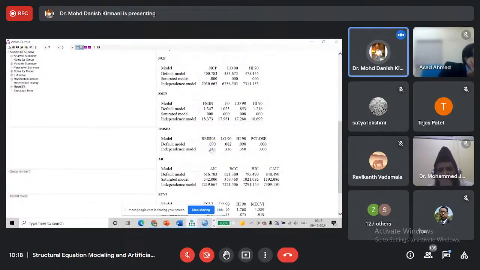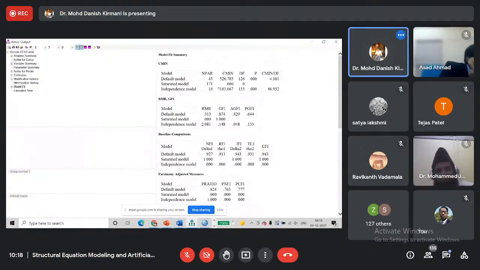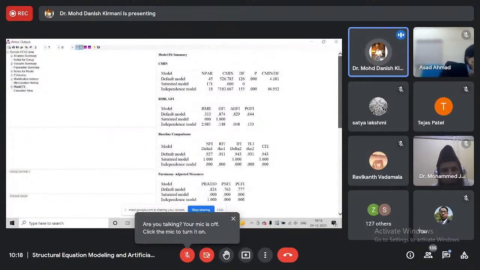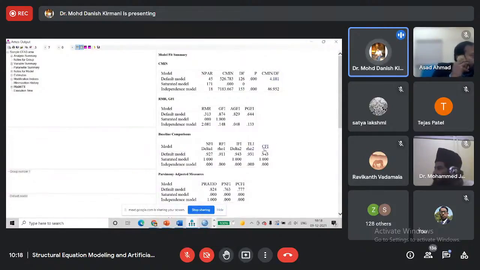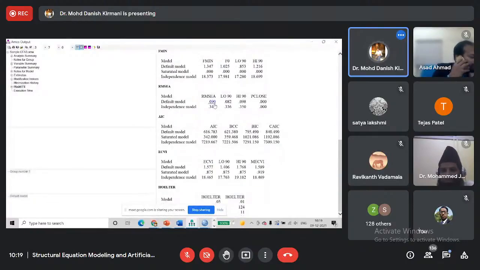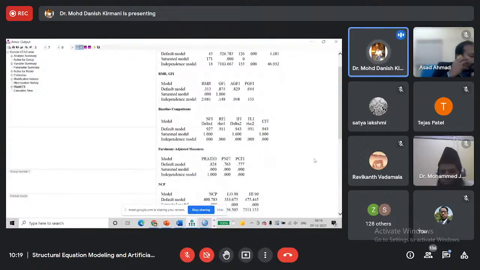RMSEA, it is less than 0.1. Now it is 0.90. So our model has improved, and the values are within the acceptable range, but still it can improve further because we are getting acceptable range, but we are not getting good values. Good values is when CMIN/DF is less than 3, TLI and CFI is greater than 0.95, and RMSEA is less than 0.08. So still there is a scope for improvement.